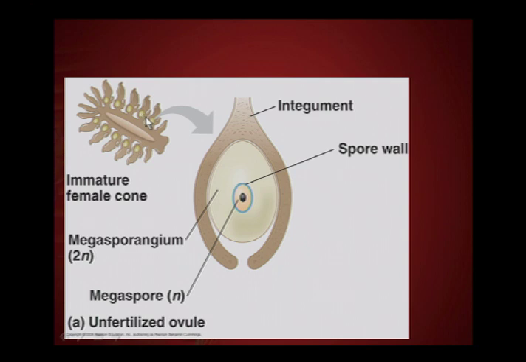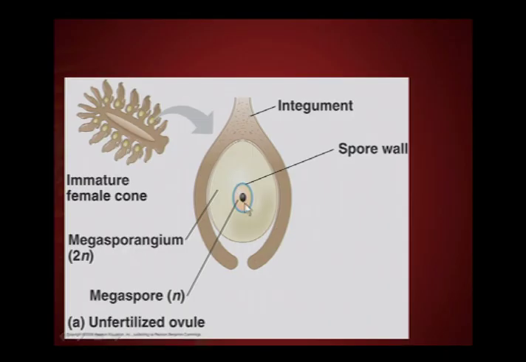Which fits actually, for once, the term actually describes what it is. So it's an oval mass of tissue, and this would be sporophyte tissue. And within that sporophyte tissue, a single large spore will develop, known as a megaspore. And then that megaspore will germinate and produce a small megagametophyte. So first the megaspore is within the ovule, and then the megaspore mitotically divides to produce a megagametophyte within the ovule.